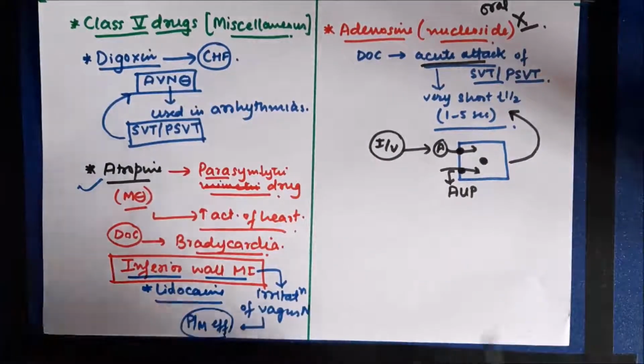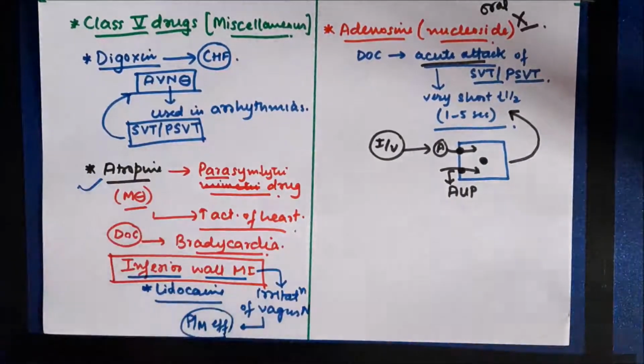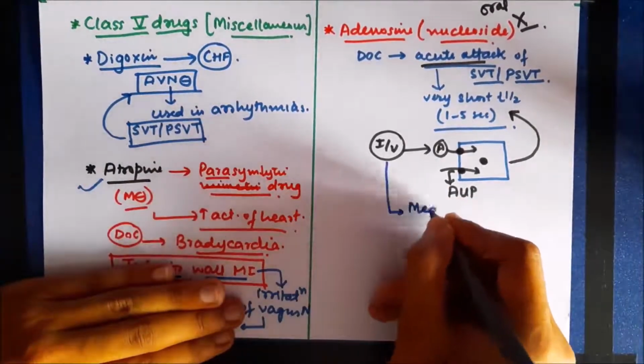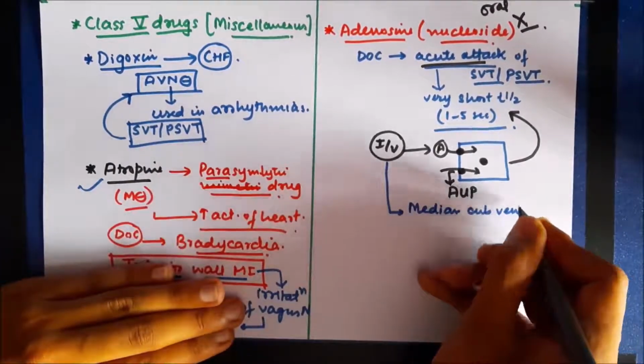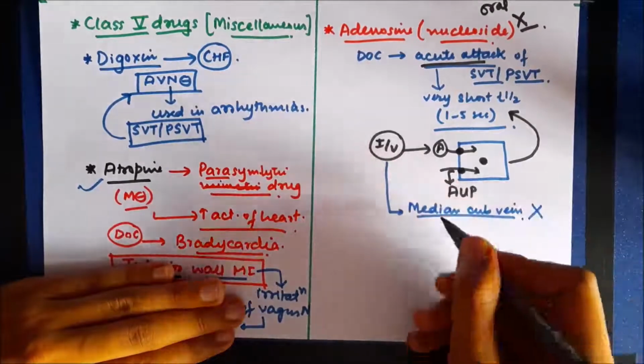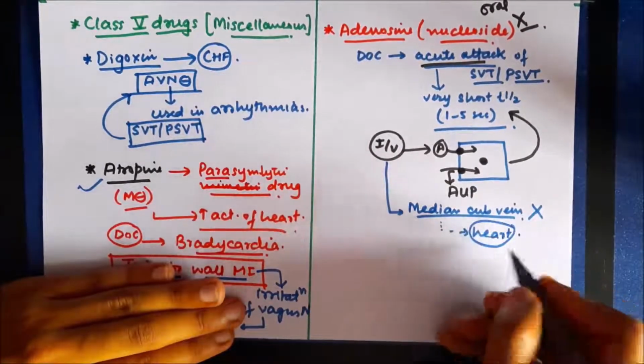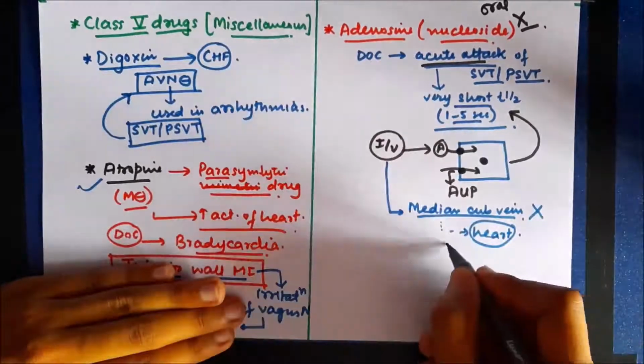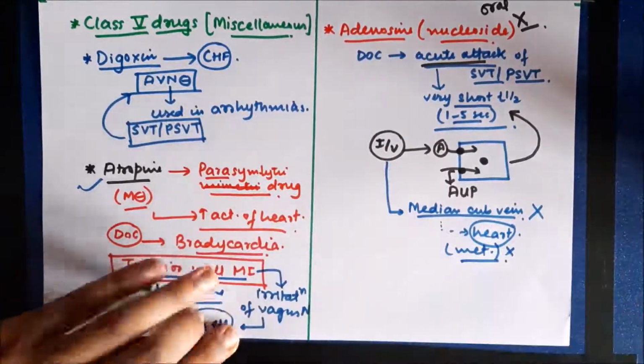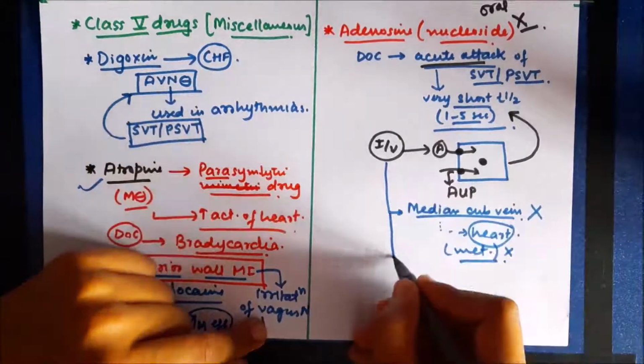Now, whenever we give adenosine through the intravenous route, the question is, can we give it through the median cubital vein? The answer is no, because whenever we give it by the median cubital vein, the time it takes to reach the heart is going to be a few seconds, and in that time adenosine is going to get metabolized as its half life is very low, so it will not produce the required effect on the heart.